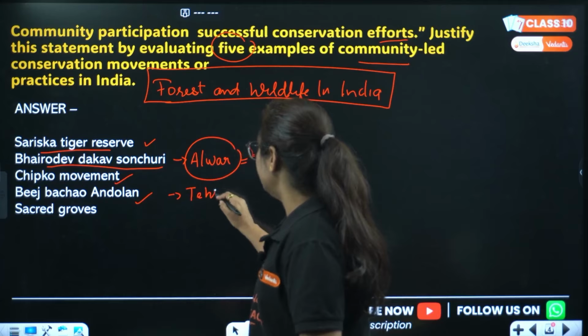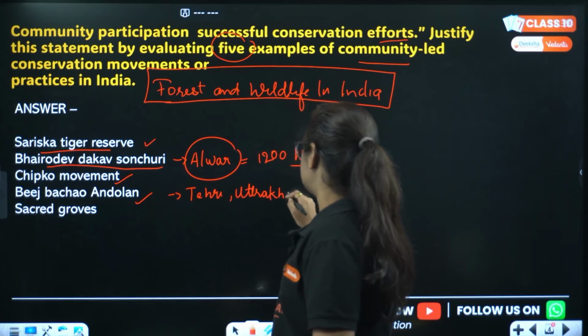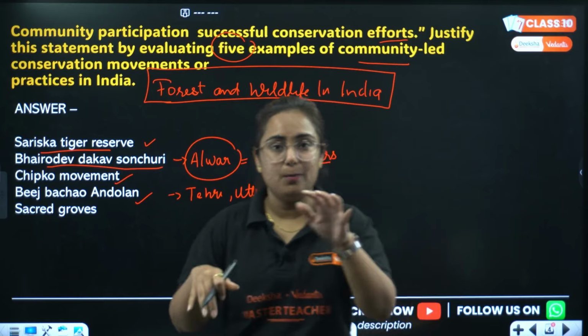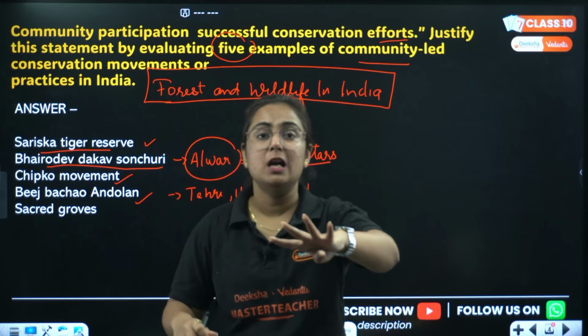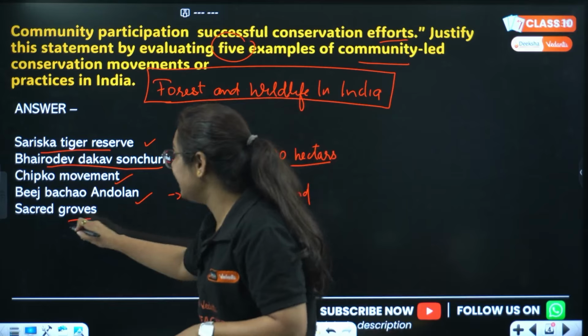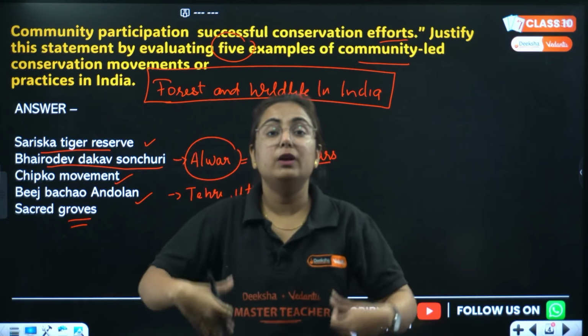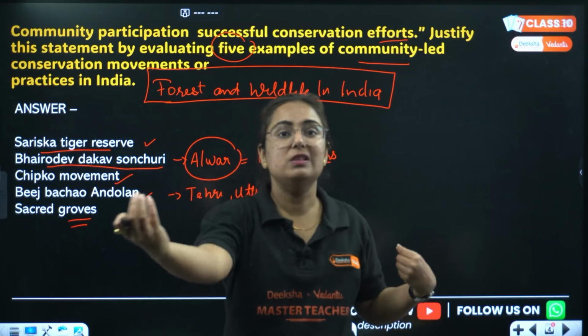This one is here in Tehri, Uttarakhand. And my dear students, you get confused over this point because in the book directly 4 points are there, but one more point is there in the box, that's about sacred groves. We know in Indian society we worship forest, we worship wildlife. There are certain animals which are worshipped.